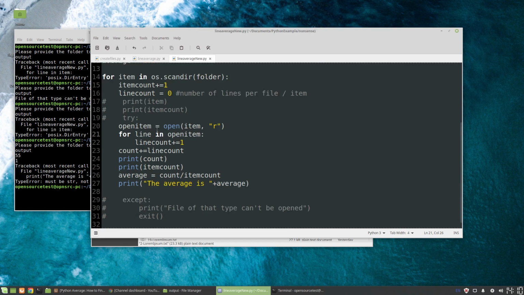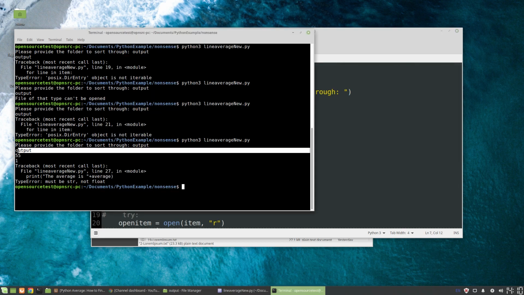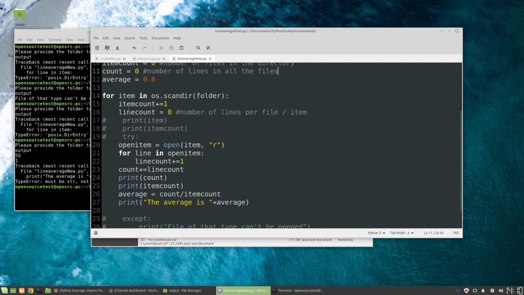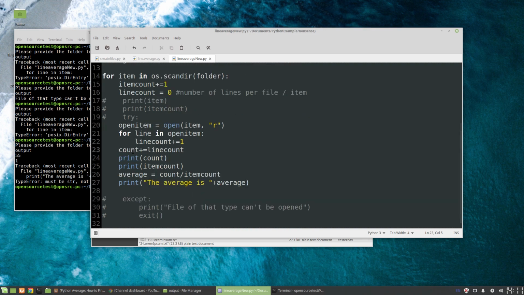So we got the folder. This is the first thing we're printing. Print folder. That's where we're getting this output. Then we have the line count. The line count is coming back, and we're printing count. Printing item count. And yeah, there's one other small issue with this program: it printed count as 55 and it printed item count as 1. So let's see why that is.